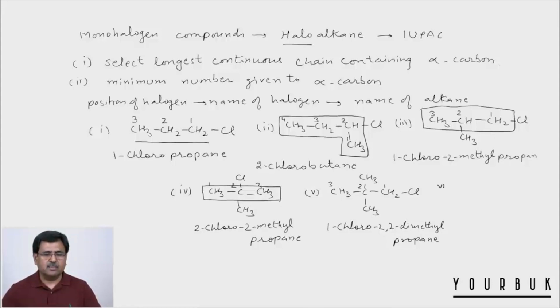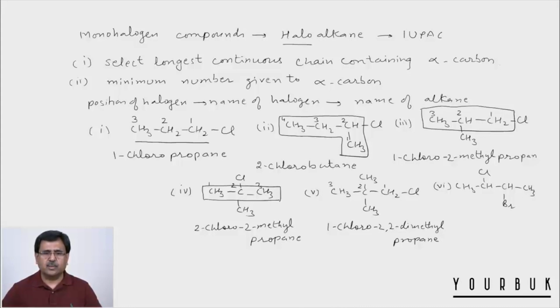Now this is one more example. It's a CH3, CHCl and CHBr and CH3. Now in this case 2 different halogens are present, and whenever you have 2 or more different halogens present, then the halogen which comes first in the alphabetical order should get the preference. Should get the preference means should be given the minimum number. Now since bromine comes first in the alphabetical order then chlorine, so bromine carbon should get the minimum number.